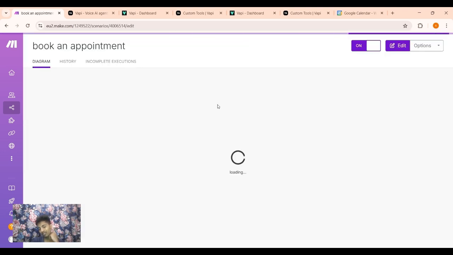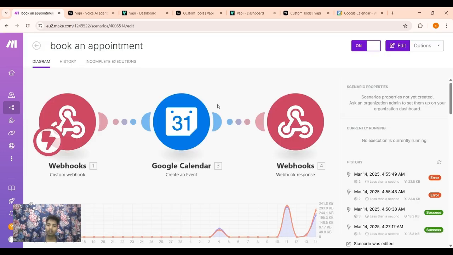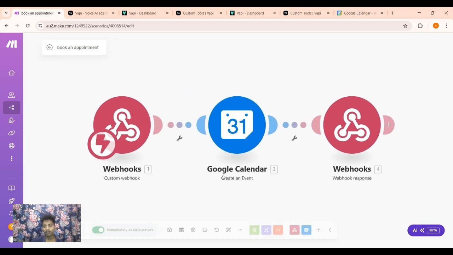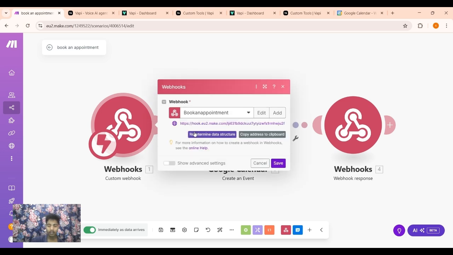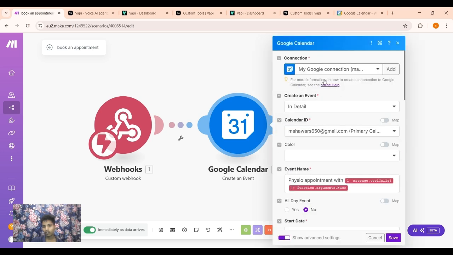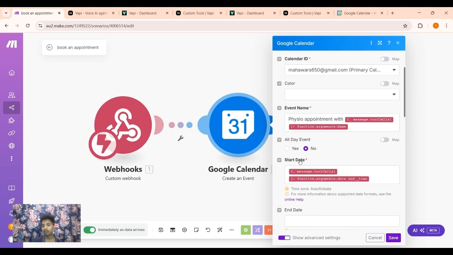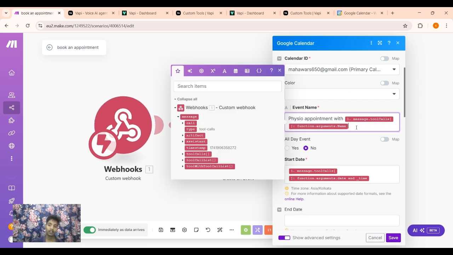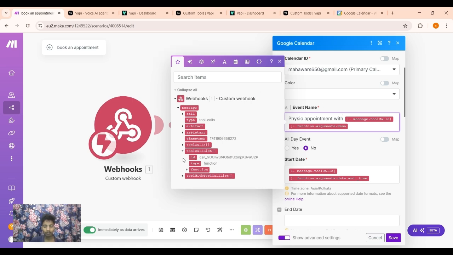the book an appointment tool, which books an appointment and receives responses from here. It books the appointment using Google Calendar. You have to make a connection with Google Calendar and create an event in detail. The Calendar ID is your own Gmail ID which is connected to your calendar. The event name is physiotherapy appointment with the name of the person who is going to book an event, which we have selected from here.